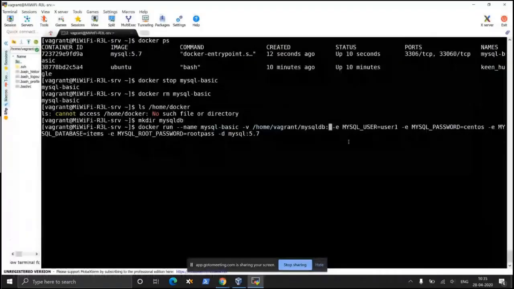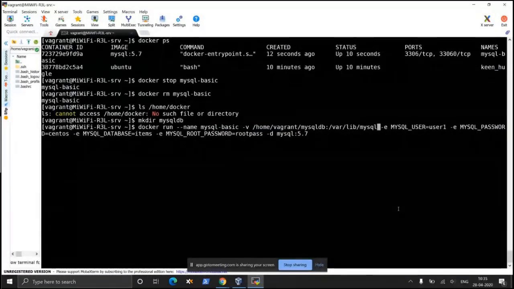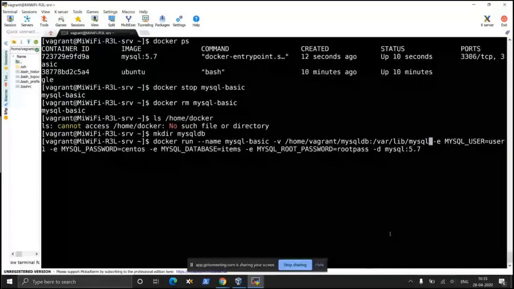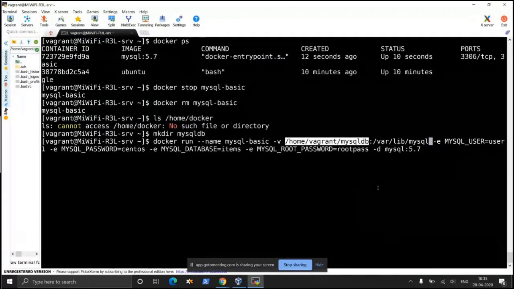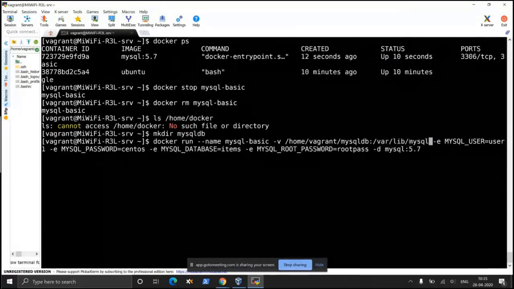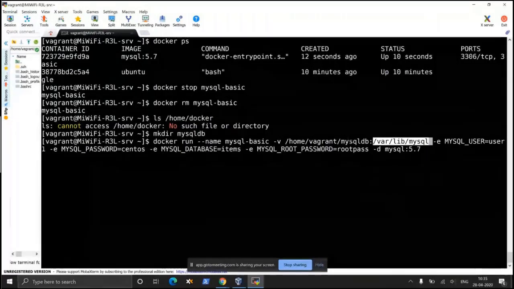Now I'm going to explain the meaning of this command. What is happening here? I hope my screen is visible to everybody. I can increase the font size. So with this -v option, the left side before the colon stands for the source directory, and /var/lib/mysql will be the directory inside the container. So inside the container, the /var/lib/mysql folder will be mapped to MySQL DB.